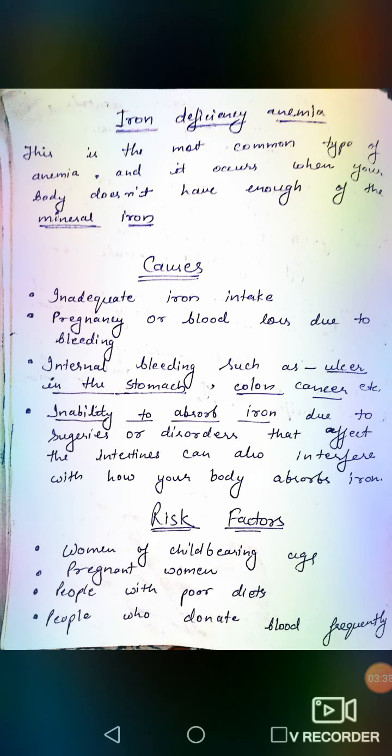Now there are so many risk factors. First is women of childbearing age. Second is pregnant women. Third is people with poor diet. Fourth is people who donate blood frequently. If people donate blood frequently, there will be a shortage of RBC, and then there will obviously be a shortage or deficiency of iron, which will lead to iron deficiency anemia.